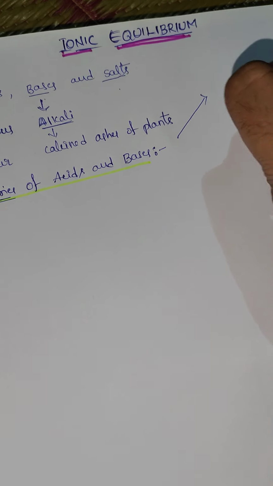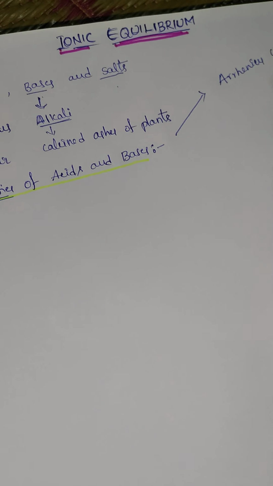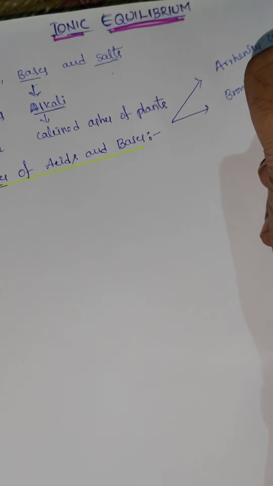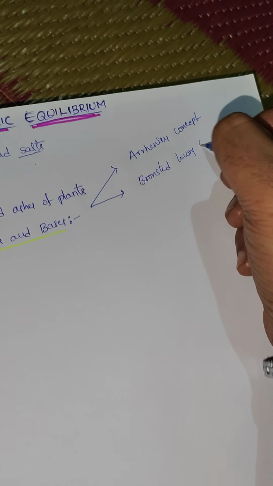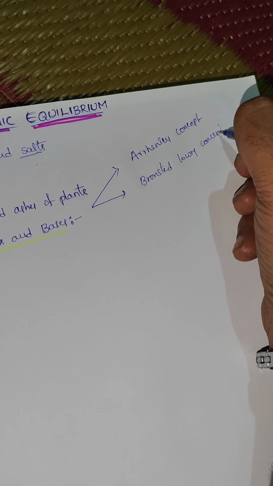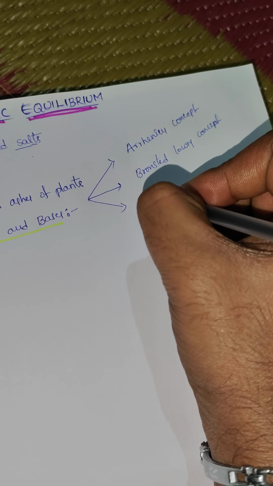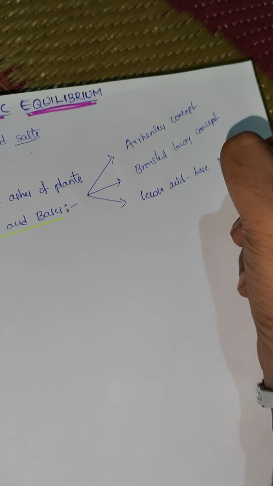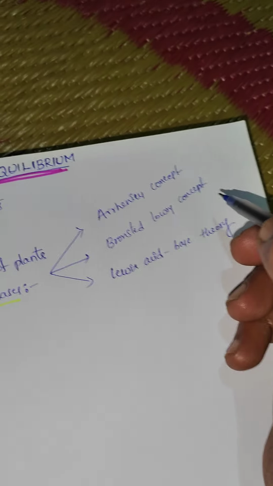One is the Arrhenius concept. Second is the Bronsted-Lowry concept. Third is the Lewis acid base theory. We will discuss them one by one.